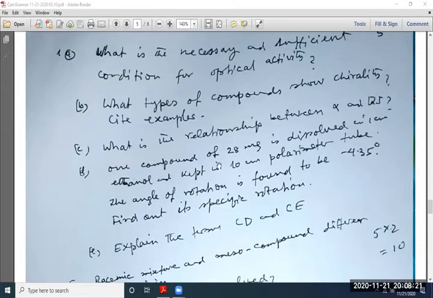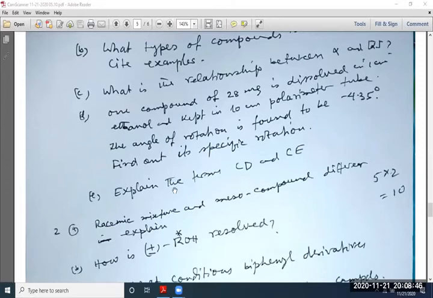One compound of 28 milligram is dissolved in 1 centimeter, sorry, 1 centimeter ethanol and kept in a 10 centimeter polarimeter tube. The angle of rotation is found to be minus 4.35 degree. Find out its specific rotation. This is a mathematical problem. Explain the terms CD and CE. This is the Cotton effect and this is circular dichroism. So all 5 questions have only 1 mark. So total is 5 marks.